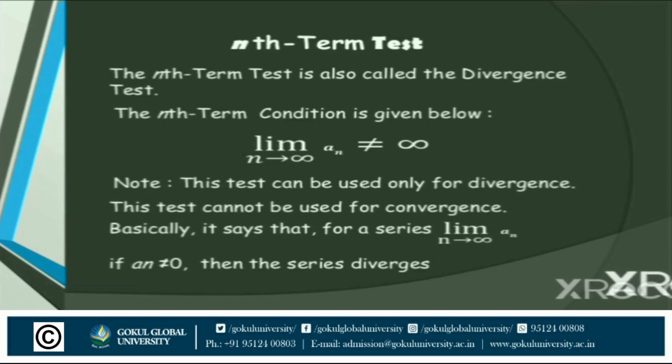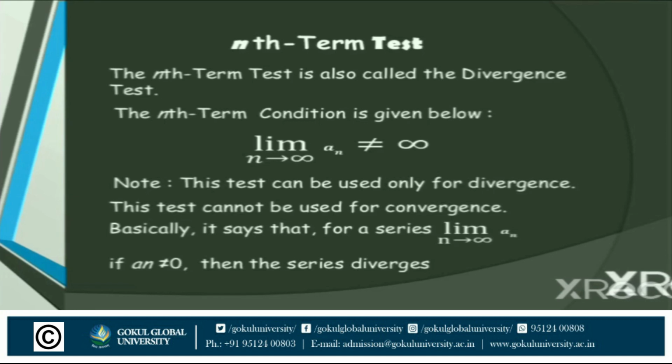So the nth term test is also called the divergence test. Okay, we have already learned what a divergent sequence is. So it is the divergence test. The nth term condition is given below. If the limit as n tends to infinity does not exist or is infinite, it is called the nth term test.